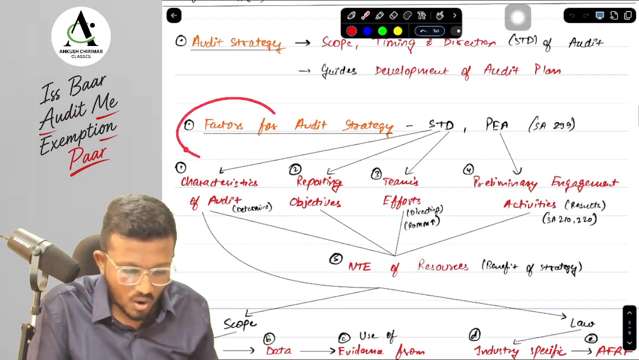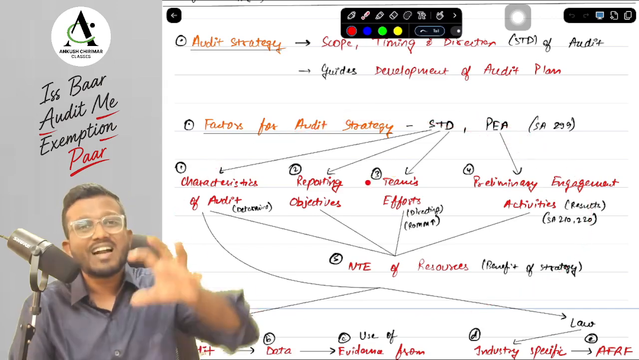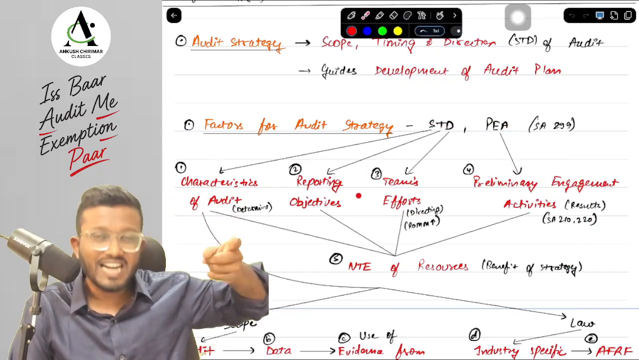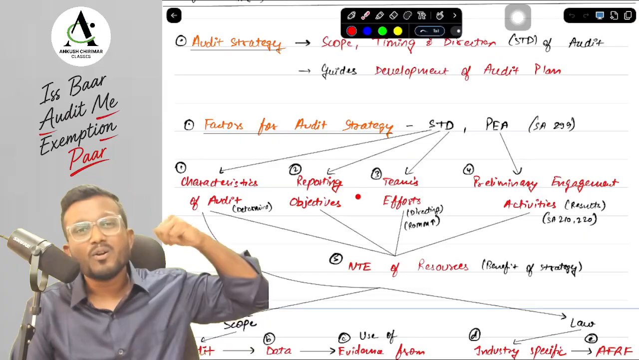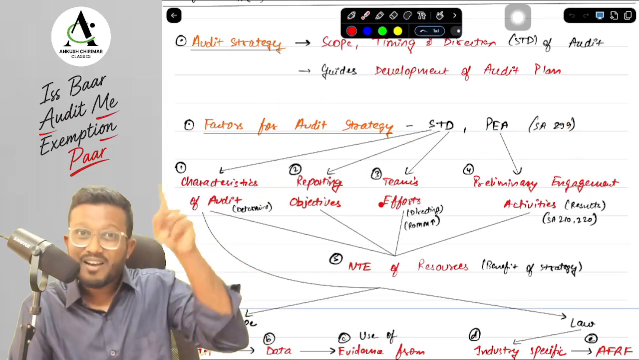Okay, yes sir. Next, what are the factors for development of overall audit strategy? These factors are similar to the factors that we have discussed for planning and strategizing the joint audit in your SA 299. So two questions we have already done in your SA 299. What is the factor, sir? The STD-PIA. STD-PIA we have discussed there.